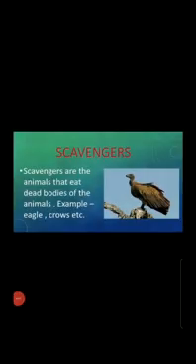Coming to the fourth category of food chains, it is the scavengers. Scavengers do not like to hunt for their prey. They are the animals that eat whatever is available to them. Whatever and whichever dead bodies they find in their ecosystem, that is their food. So we can define scavengers as the birds and animals that feed on the dead bodies of the animals. Some examples of scavengers are vultures, hyenas, eagles and even crows.